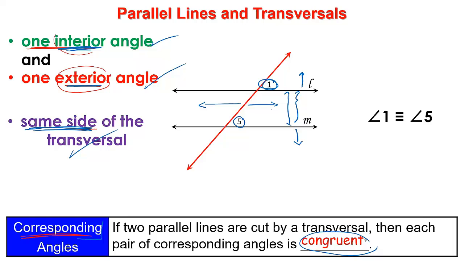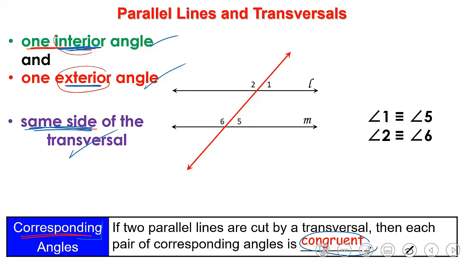If anyone still has a question, please raise your hand before I go and complete. Now, I can also say that angle 2 and angle 6 are equal because they are corresponding. Again, I have an exterior angle, an interior angle, and both of them are on the same side of the transversal.